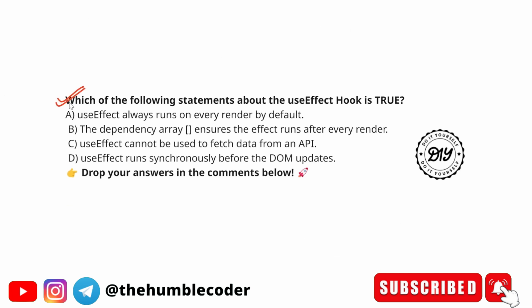The question is, which of the following statements about the useEffect hook is true? Option A is useEffect always runs on every render by default. Option B is the dependency array ensures that the effect runs after every re-render. Option C is useEffect cannot be used to fetch data from an API, and option D is useEffect runs synchronously before the DOM updates.